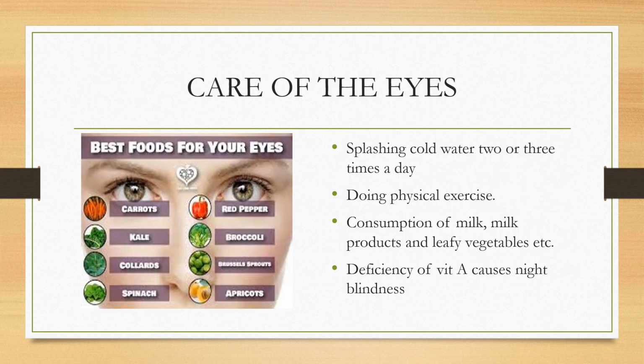Now let us see how we can take care of our eyes. Taking care of our eyes should become a part of our daily routine. Splashing cold water two or three times a day cleanses and stimulates the eye. Doing physical exercise of the eyes by rotating them clockwise for 10 counts and then anti-clockwise for 10 counts will definitely help strengthen the eye muscles. Consumption of milk products, green leafy vegetables, yellow or orange fruits and vegetables, fish, almonds, etc. are good food for the eyes.